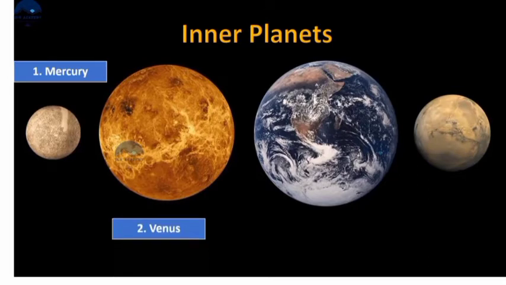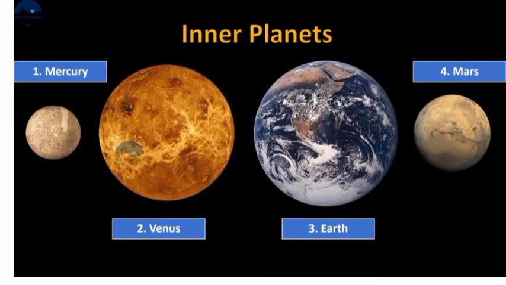Mercury, Venus, Earth and Mars. These are called inner planets. They are very close to the Sun and they are made up of rocks.